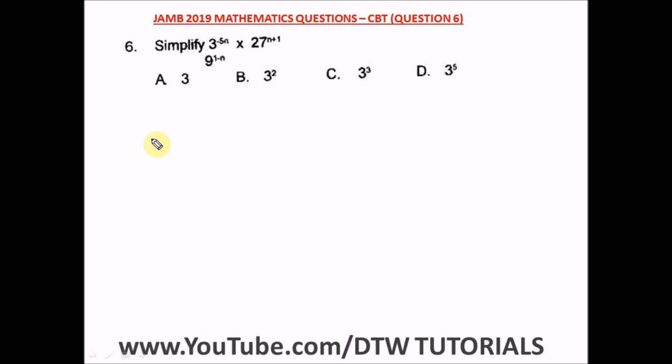Question 6 of the JAMB 2019 mathematics past question, that's your UTME CBT exam. It says simplify this. There should be a division sign here. So we have 3 raised to power minus 5n divided by 9 raised to power 1 minus n, then multiplied by 27 raised to power n plus 1. So from here, what do we have? We have 3 to the minus 5n, bringing 9 up, raised to power n, and we have a division sign here.